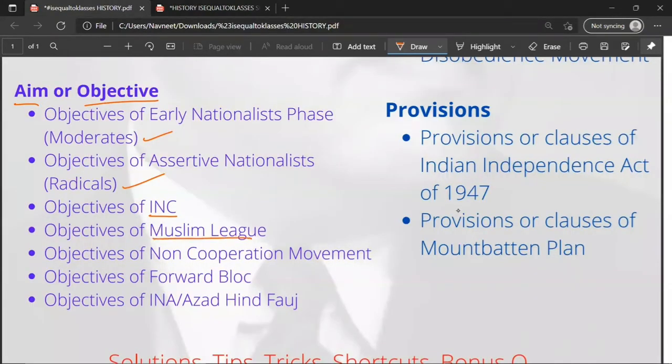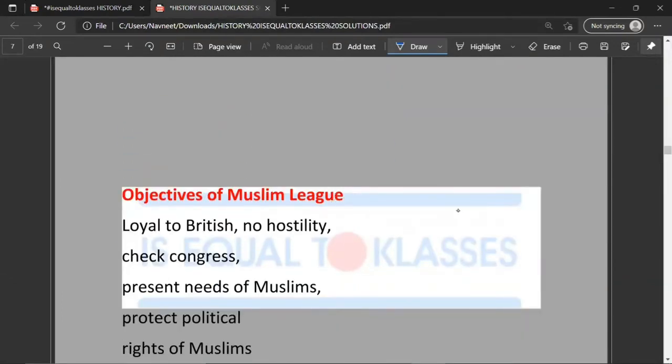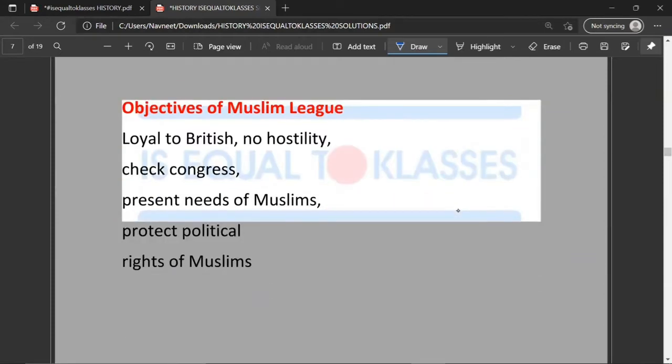Objectives of the Muslim League. Loyal to the British, the Muslim League decided that they would be loyal only to the British, with no hostility towards the British. Check Congress, which means check Congress progress. Present needs of Muslims in India. Protect political rights of Muslims. So this is one point.